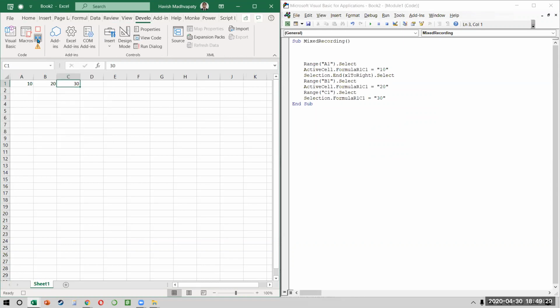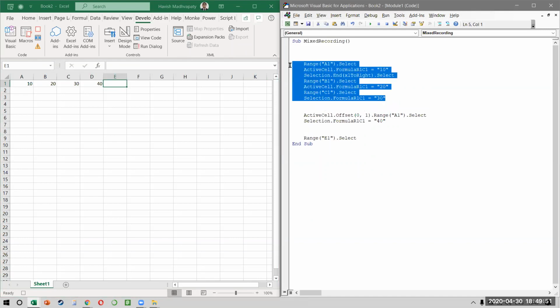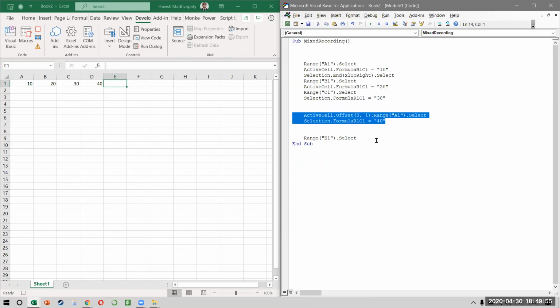So now when I move from C1 to D1, what will happen? It will not say range C1.select. It will say ActiveCell.Offset(0, 1).Range("A1").Select. I can put 40 here. If I again turn off the relative and I click on E1, now it goes back to absolute. So do you see what we did? This part of my code was absolute, A1, B1, C1. This part of my code became relative and then it resumed to become absolute.